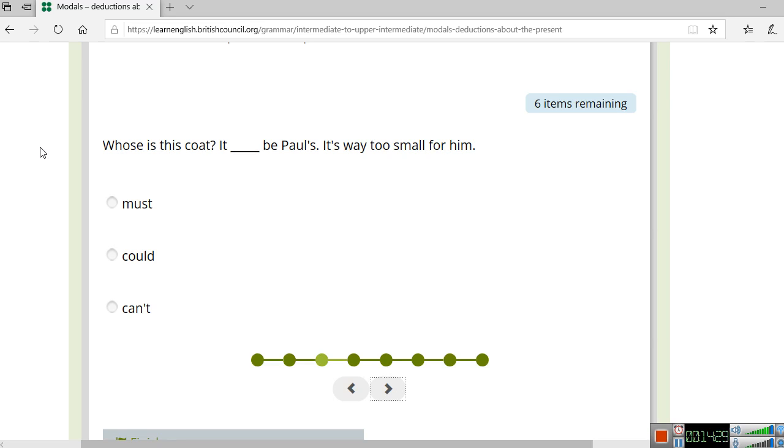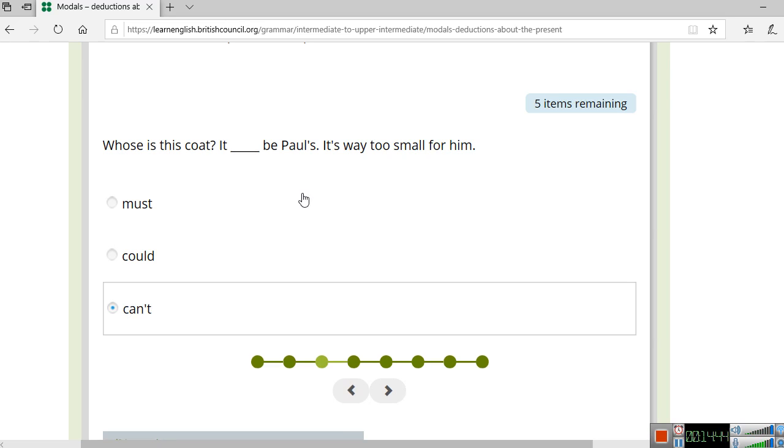I think it can't be Paul's. Very well. So we use can't because we're sure that it's not his coat. That's how we use can't, when we're 100% sure that it's not his.